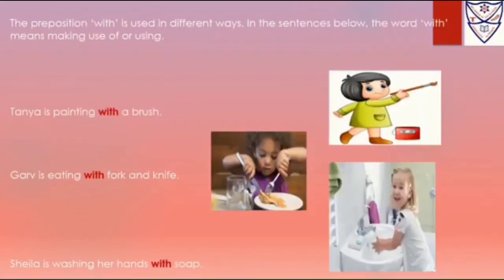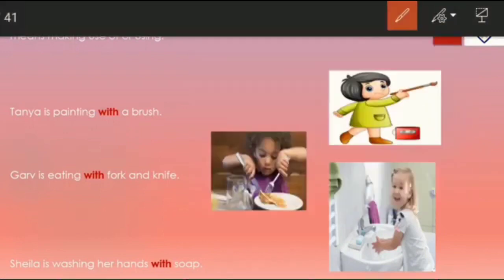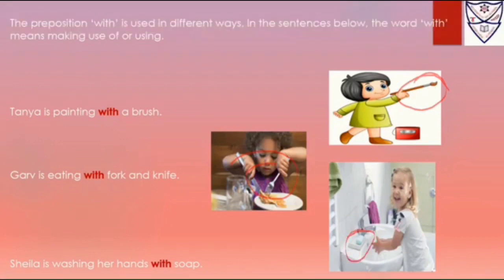Let's go to the next preposition, with. Now the preposition with is used in different ways. In these sentences we can see the word with is used to show making use of. Tanya is painting with a brush. With the help of a brush she is painting a picture. Garv is eating with fork and knife. He is using fork and knife. Sheila is washing her hands with soap. She is using soap. So with here is used as a preposition meaning we are using that thing.